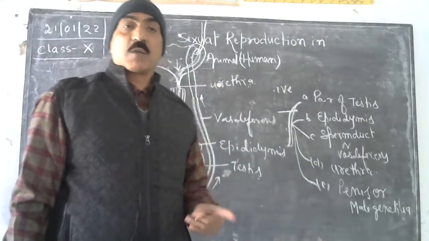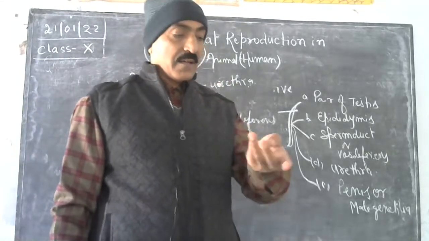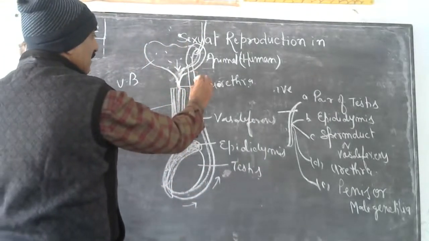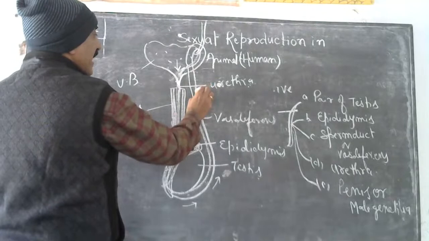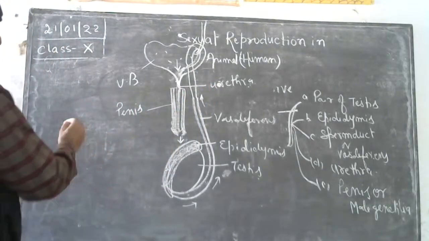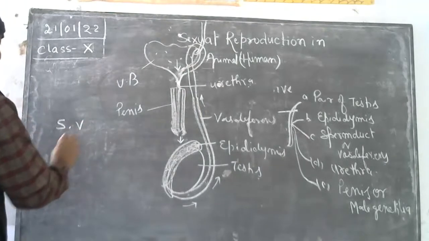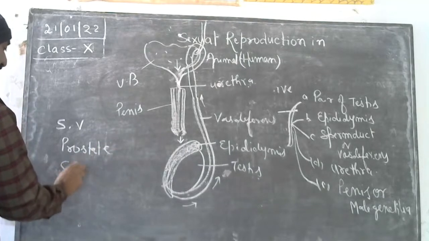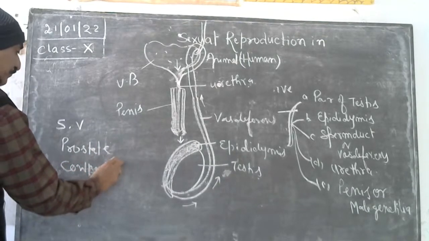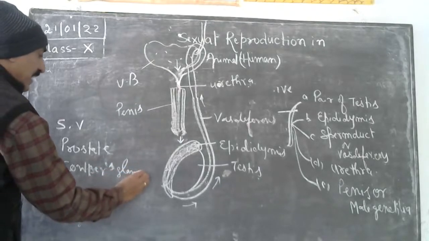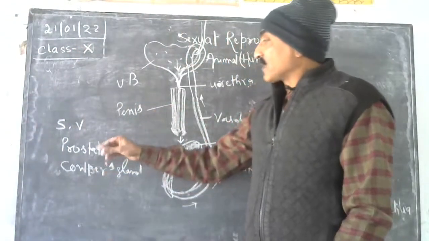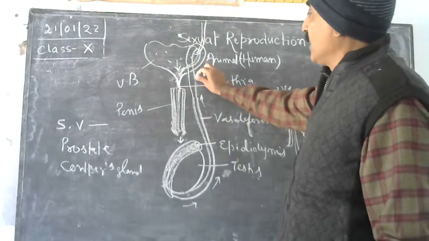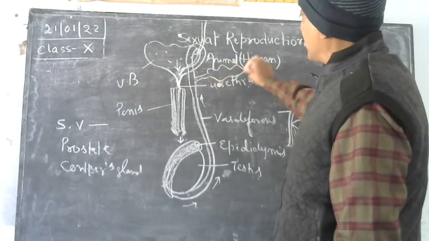But male reproductive system is also associated with three important glands, and that is called seminal vesicles. अब देखो जैसे ही स्पर्म यहाँ से जाता रहता है, इससे एक ग्लैंड एसोसिएट होता है, and the gland associated with that is called seminal vesicles. दूसरा ग्लैंड होता है that is called prostate, और तीसरा ग्लैंड होता है that is called काउपर्स ग्लैंड. तो ये तीन ग्लैंड इससे रिलेटेड होते हैं. सबसे पहले seminal vesicles, a pair of seminal vesicles.